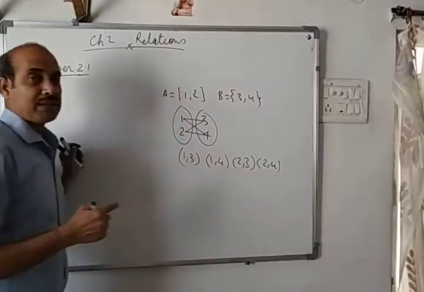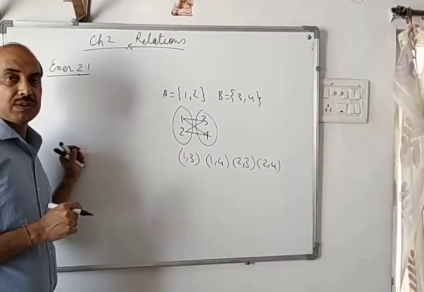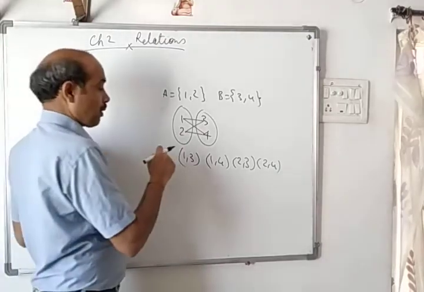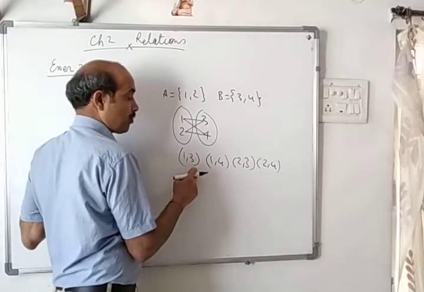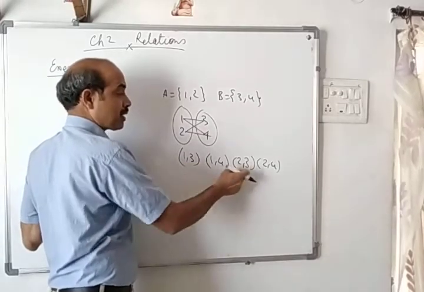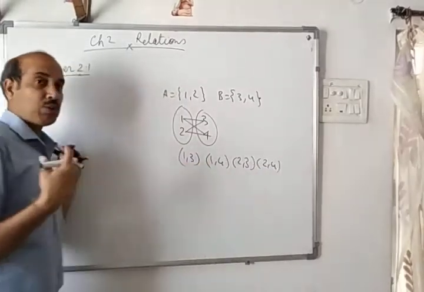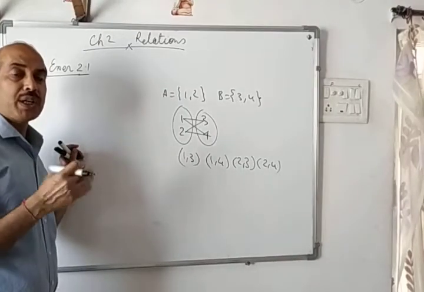All these are known as ordered pairs because there is a proper order from A to B. If you are writing (3, 1), (4, 1), (3, 2), (4, 2), this will also be an ordered pair, but it will be from B to A.